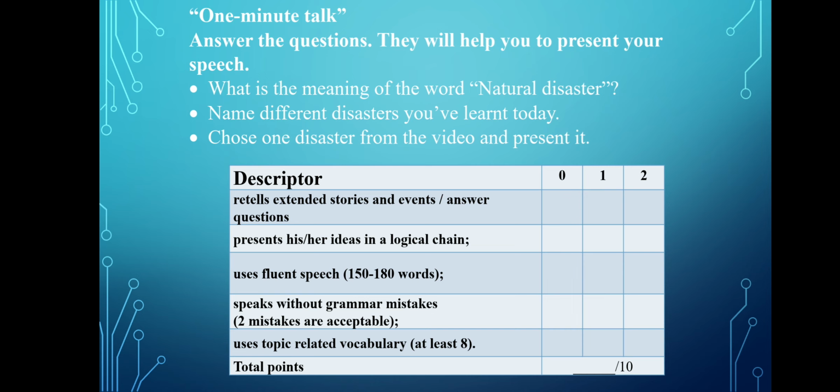To sum up the material of our lesson, you will present a one minute talk. Pay attention to some points to prepare your speech. What is the meaning of the word natural disaster? Name different disasters you've learned today. Choose one disaster from the video and present it. Follow descriptors to get the highest points.